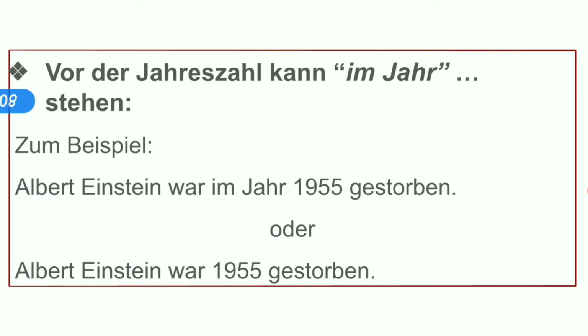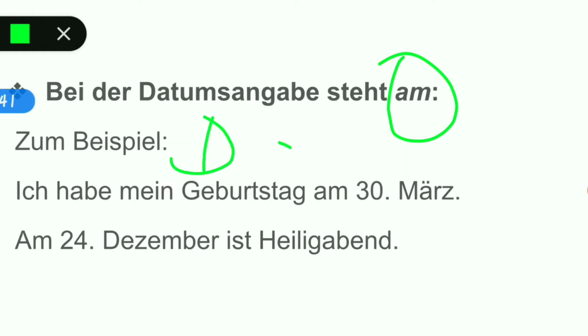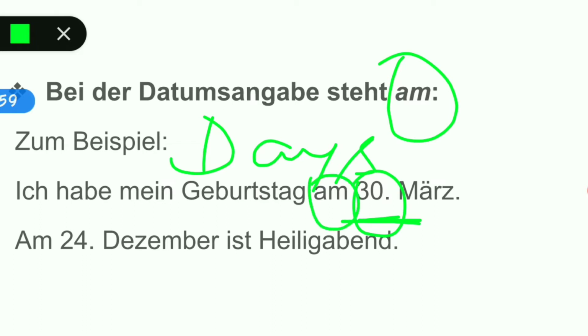Now, the third is, bei der Datumsangabe steht am. Now, what does it mean? It means with the dates, am is used, as well as with the days, as I told you. Am Montag, am Dienstag, am Mittwoch, am Donnerstag, right? So, same way, for example, ich habe mein Geburtstag am 30. Mai. So, there is a specific date, 30th May, right? So, we are going to use am.